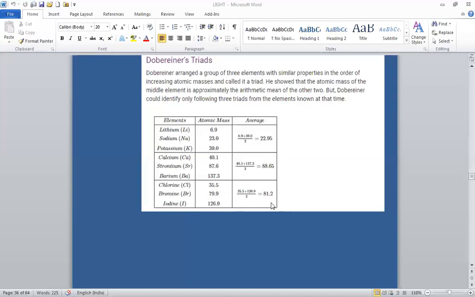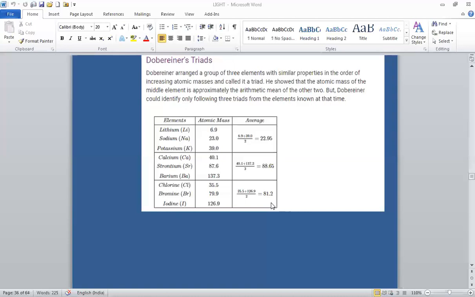He was able to make only these 3 triads. The major drawback of this classification was that Dobereiner could arrange only 3 triads for the elements known at that time. He failed to arrange all the known metals at that time in the form of triads. Hence, this system of classification of putting elements into triads was not found useful.